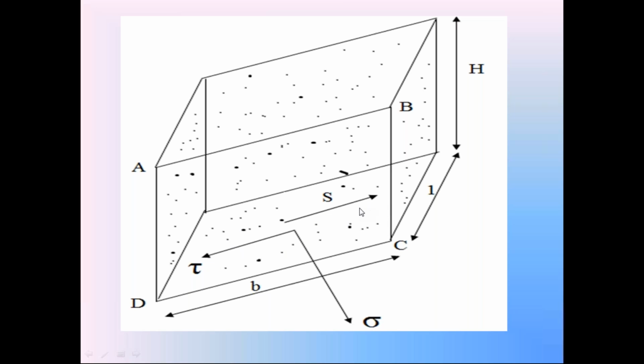T is the tangential force, also called shear force. That tangential force T produces the shear stress tau on the surface CD. That shear stress tau is equal to tangential force T divided by area of this surface CD, B into 1.